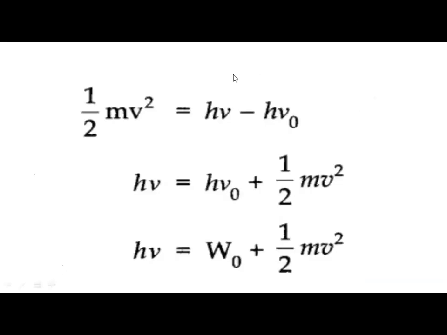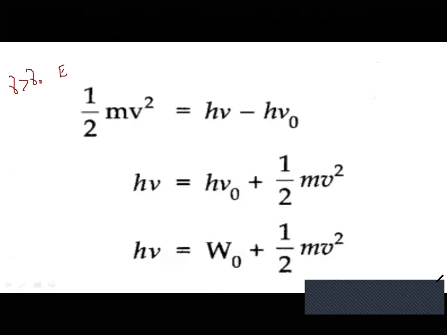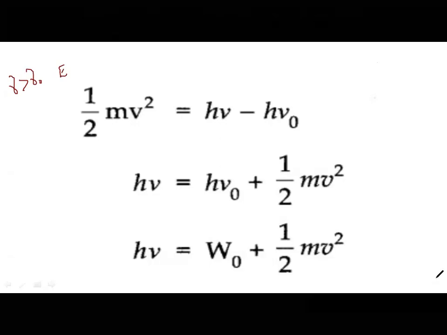And we have seen this equation. The notation we have seen is, when the frequency is more than the threshold frequency, the energy will be more than the threshold energy, correct?